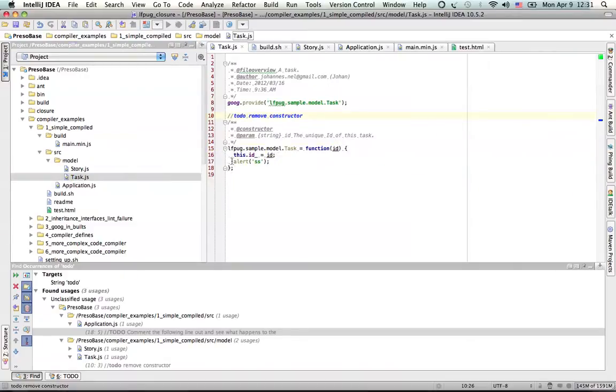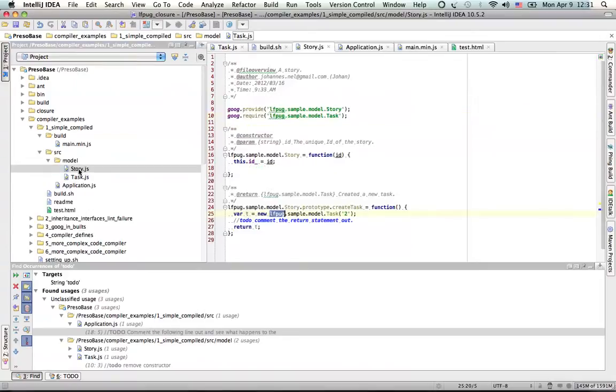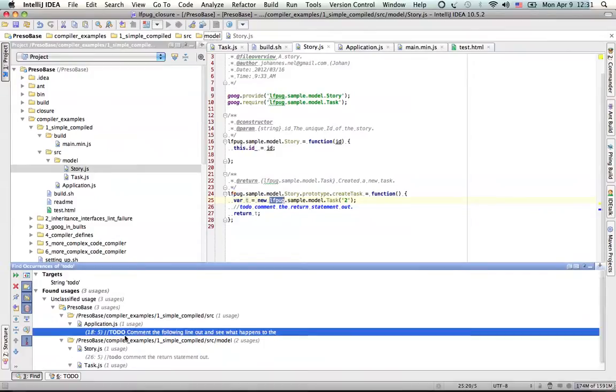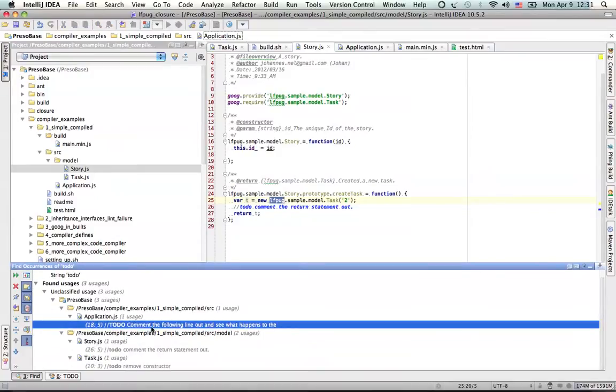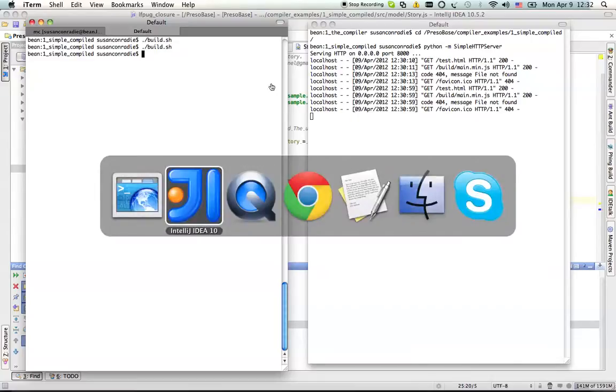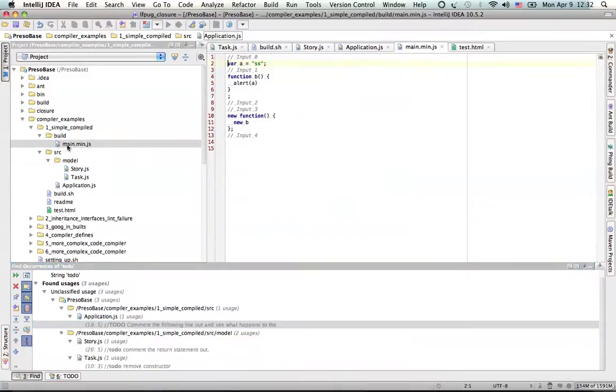My task alerts in the constructor, and there we go. So I've left a couple of to-dos here so that you can see what it should be doing. So first off, I'm going to compile the example that I have. We go look at the code. There we go. Simply does that.